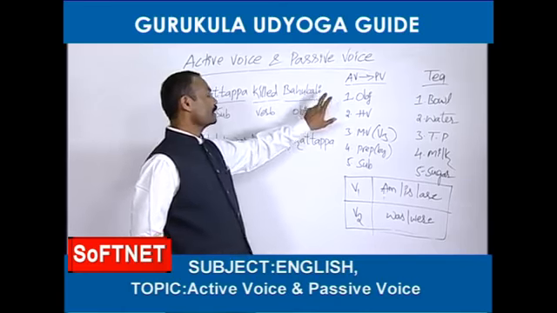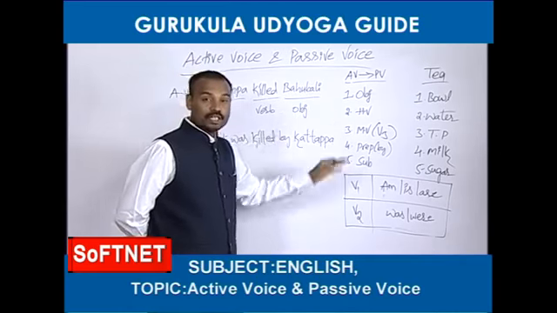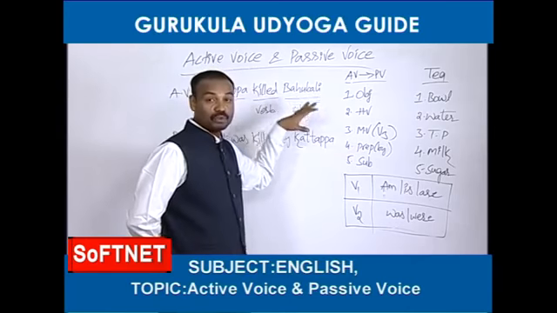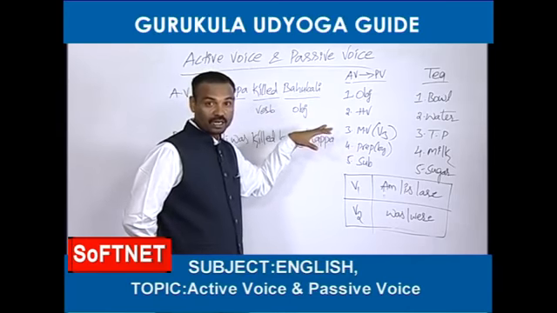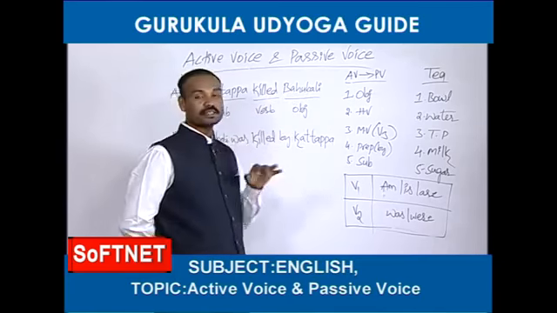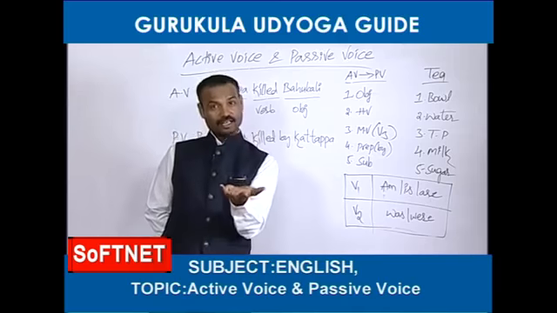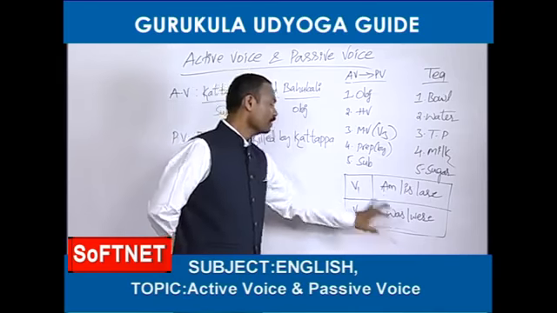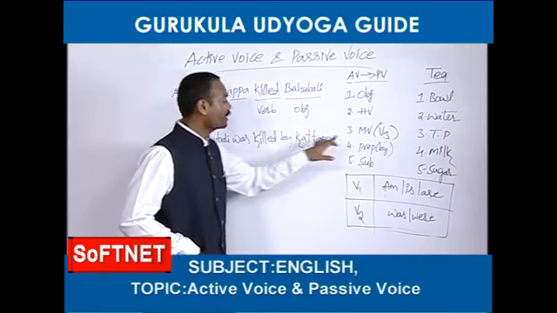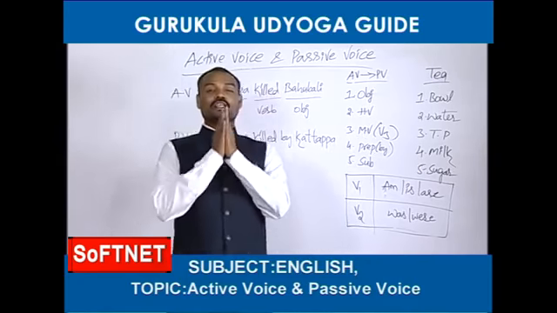Again it depends upon the object. If the object is singular, we can take was. If the object is plural, were should be taken. So is Bahubali singular or plural? Singular. Singular object is there. So was should be taken. See, was. Is it clear? What next? Main verb. Easily.